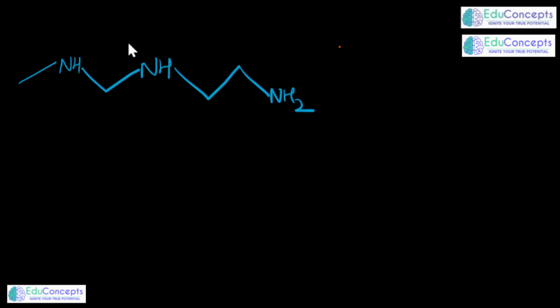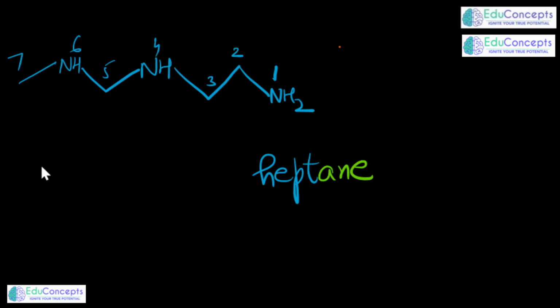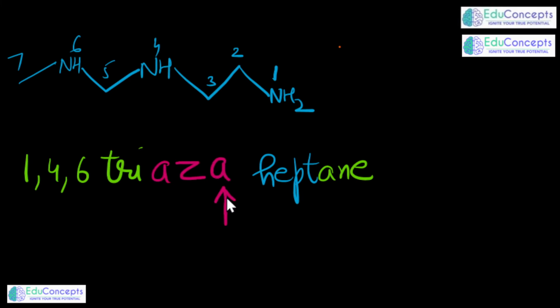Similarly, another one is the nitrogen, especially the secondary nitrogen or the tertiary nitrogen, where you cannot use the conventional name. Here what shall I write? Just like 1, 2, 3, 4, 5, 6, 7. So 7 means hept, and all are single bonds, so we will be saying heptane. Now what I am able to see, first, 4th, and 6th can be said as to have triaza. This is very, very important. Triaza. Make it a point.